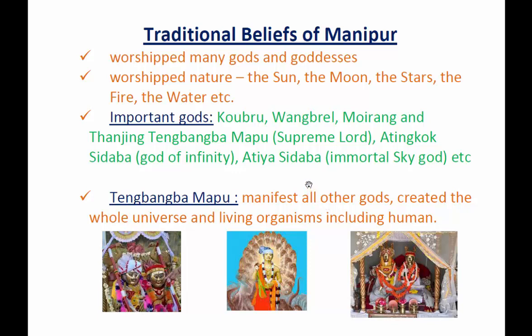Last but not the least, traditional religious system or beliefs of Manipur. Manipuris worshipped many gods and goddesses in the past.